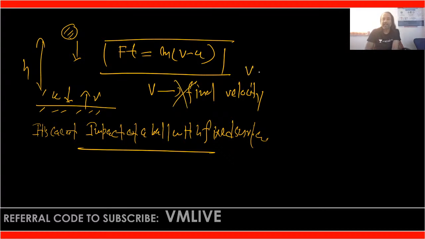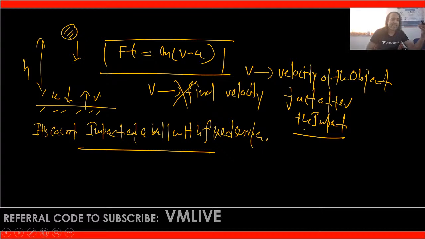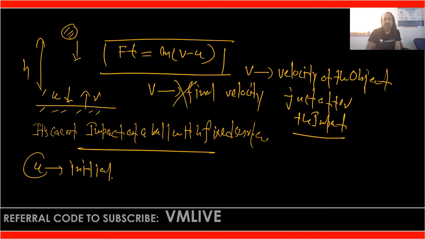Instead, write v as the velocity of the object just after the impact. Similarly, in case of impact or collision, don't write u as initial velocity, because sometimes that creates confusion.